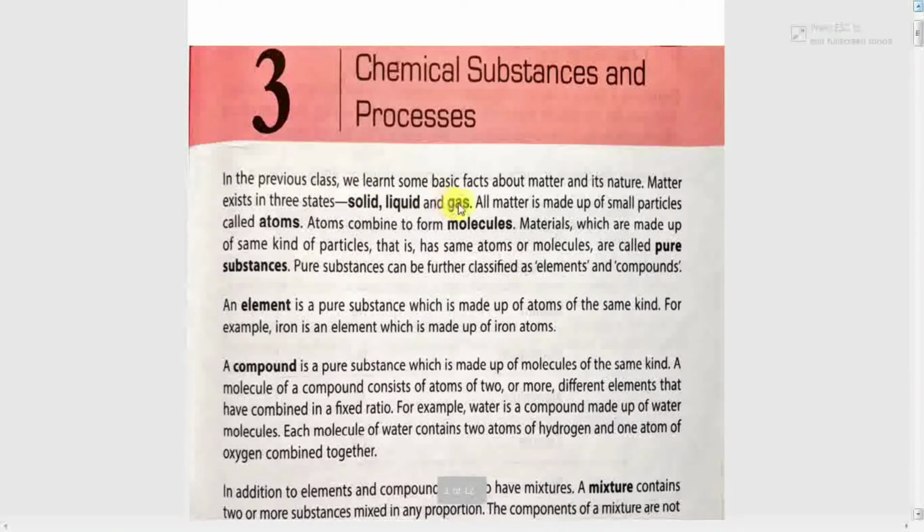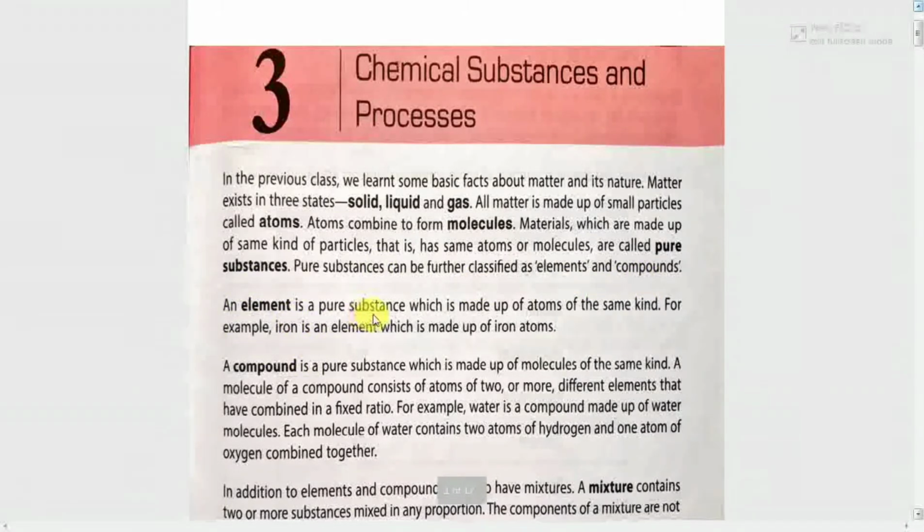All matter is made up of small particles called atoms. Atoms combine to form molecules. Materials which are made up of the same kind of particle, that is, have the same atoms or molecules, are called pure substances. Pure substances can be further classified as elements and compounds.